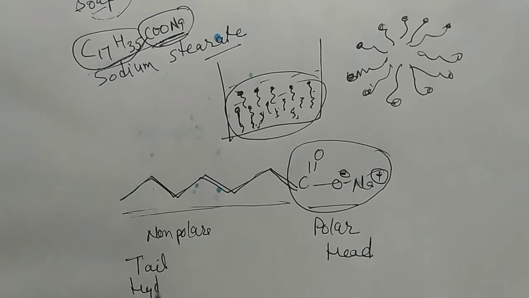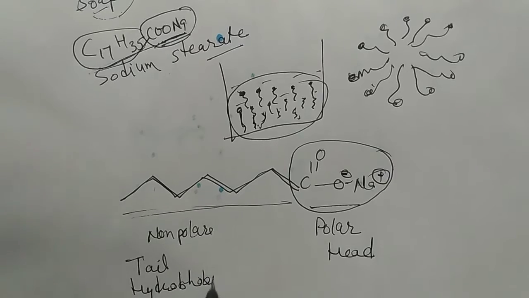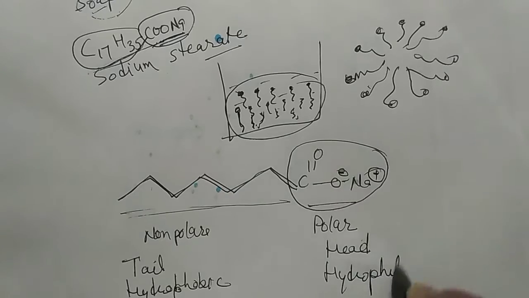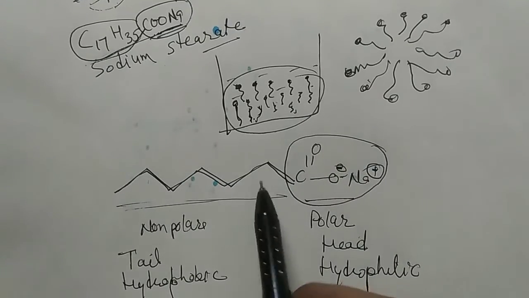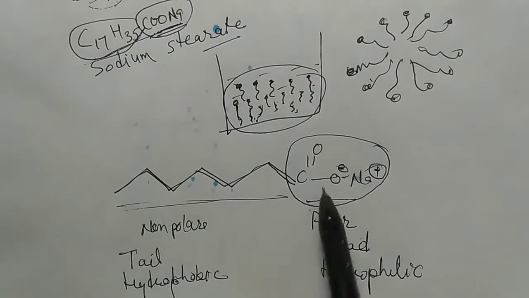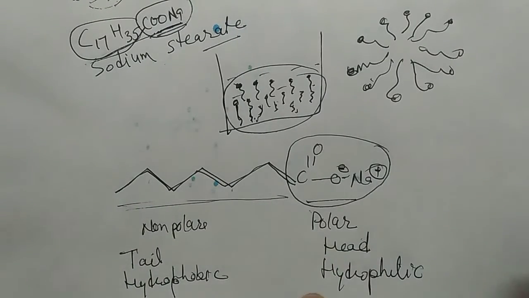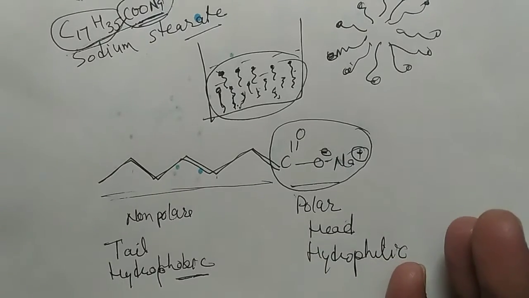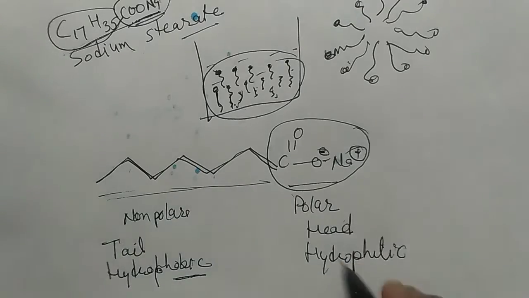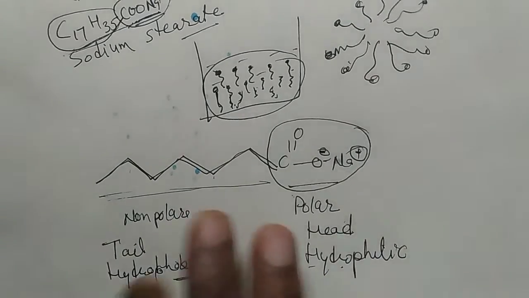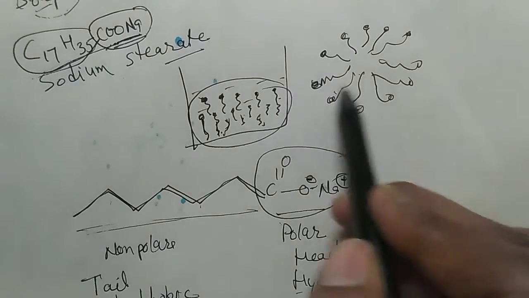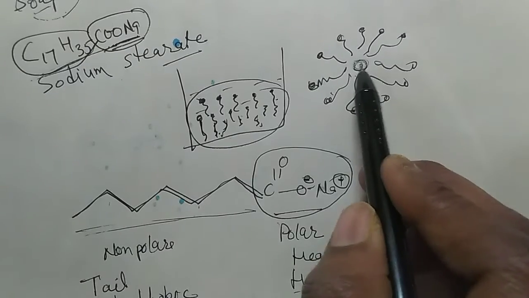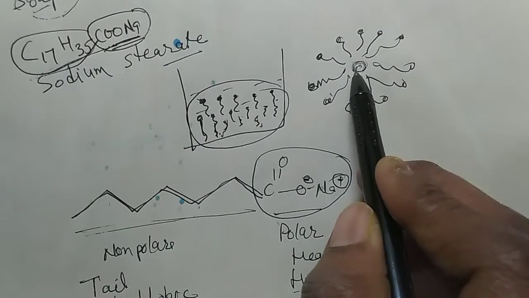It is the hydrophobic part, while this is the hydrophilic part. When the concentration is very low, the hydrophobic and hydrophilic parts are separate from each other. But at higher concentration, the hydrophobic part wants to move away from the water, but the hydrophilic part wants to move towards the water. So these are arranged here. It is the crowd of the micelle. Here any fatty part or oil droplets can be captured.